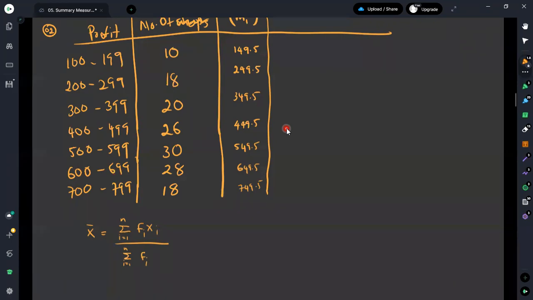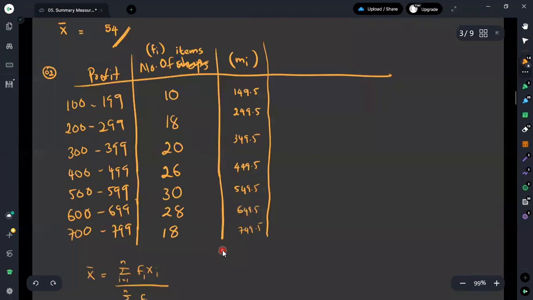Then, first we need the fi times xi before the summation. We need to multiply these two columns, which leads us to the column fi times mi.